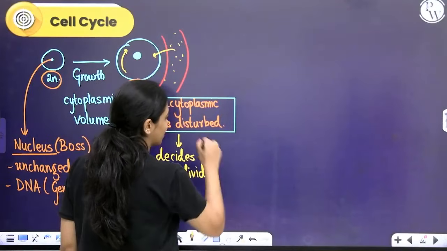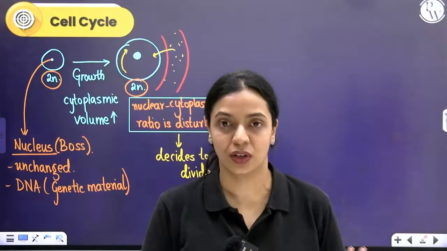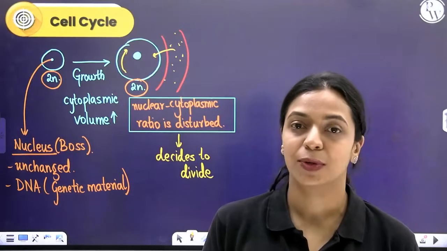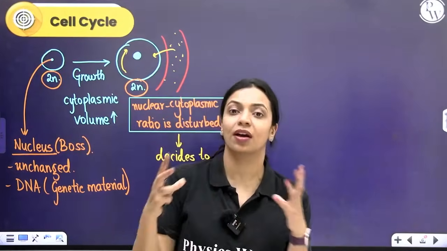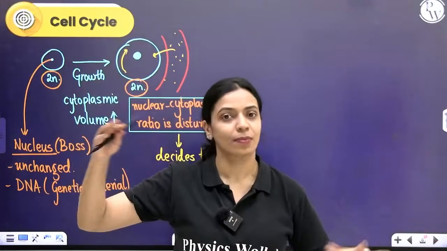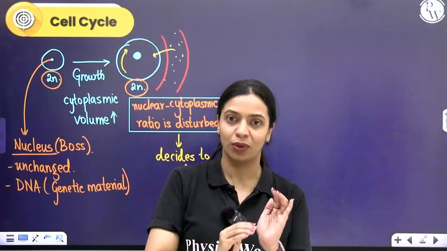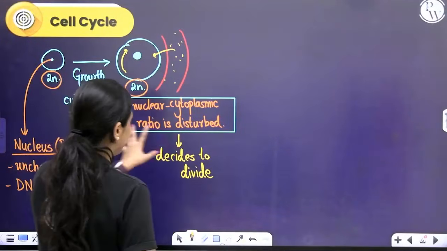Because of this same reason, diffusion having to happen over a long distance and the nucleus unable to control all of the activities, you don't see unicellular organisms that are huge. You see unicellular organisms that are super tiny, they don't grow much, because if it's unicellular and uninucleate, it cannot function properly. So it decides to divide.